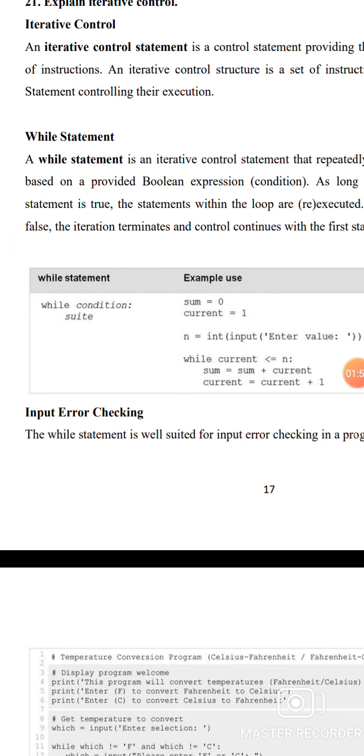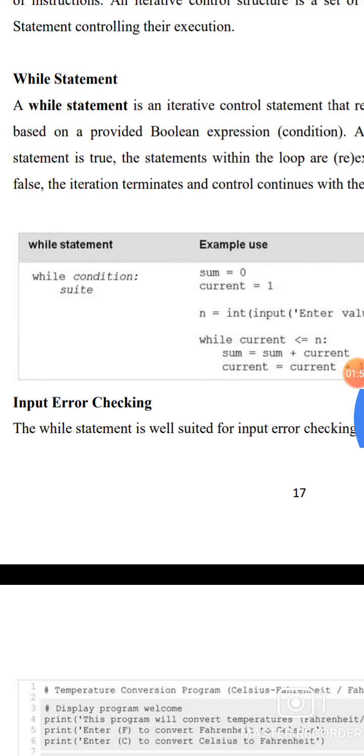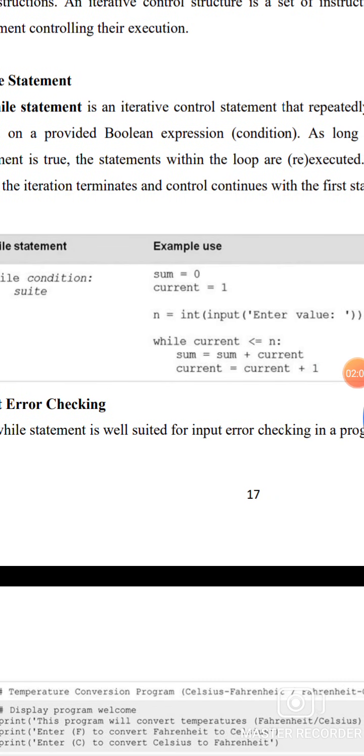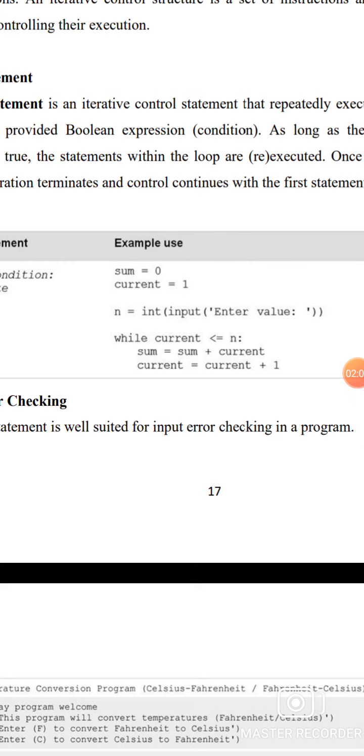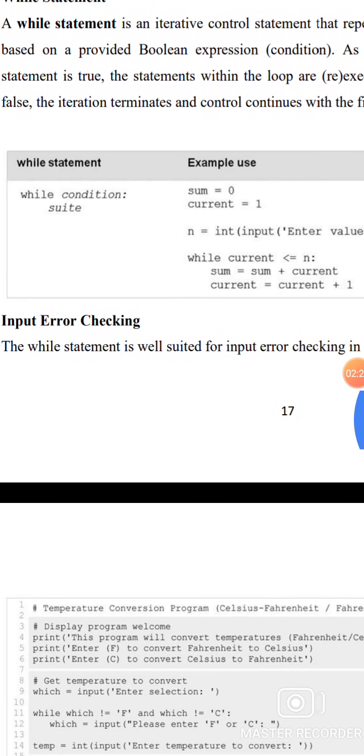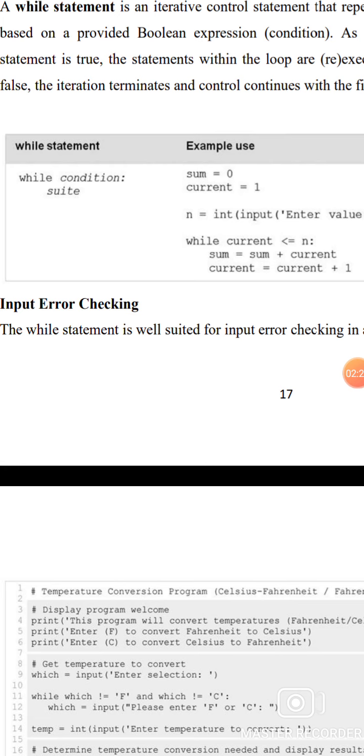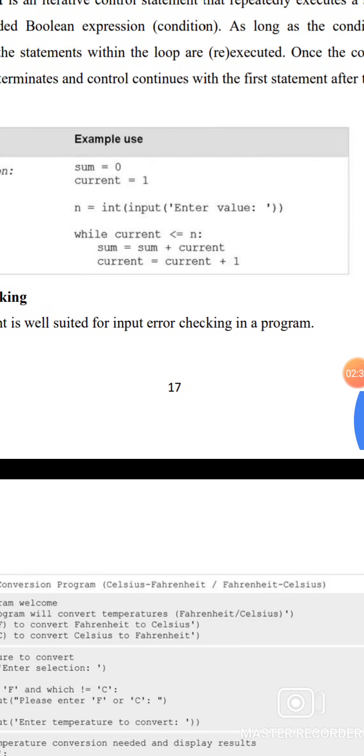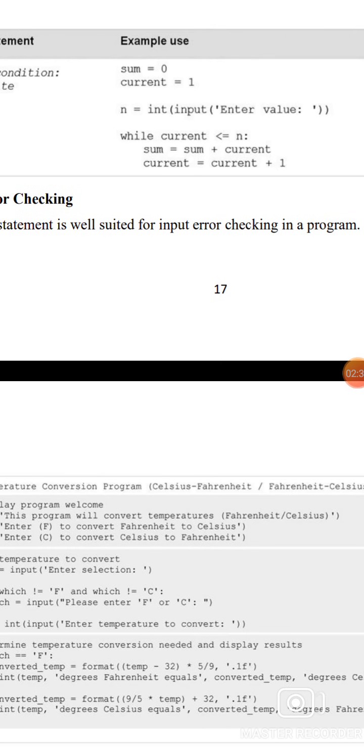The while statement example uses the while condition. Example: sum equal to 0, current equal to 1, n equal to int. Int means integer data type. They will give the input, enter values. While current is less than or equal to n, sum equal to sum plus current, current equal to current plus 1. This is an example use of the while statement. The while statement is well suited for input error checking in the program.